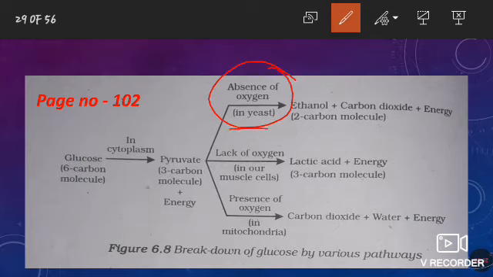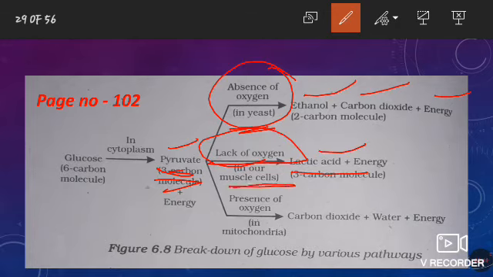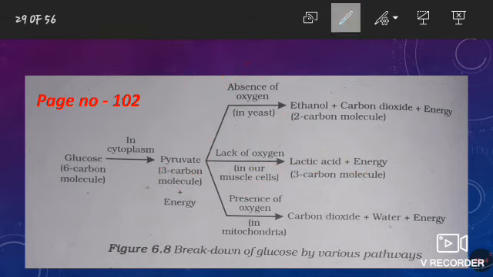In absence of oxygen in yeast, pyruvate is converted into ethanol, CO2 and energy, and pyruvate is converted into lactic acid in absence of oxygen in our muscle cells. So this flowchart is very important.